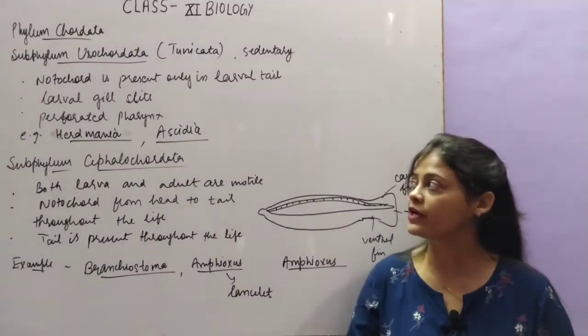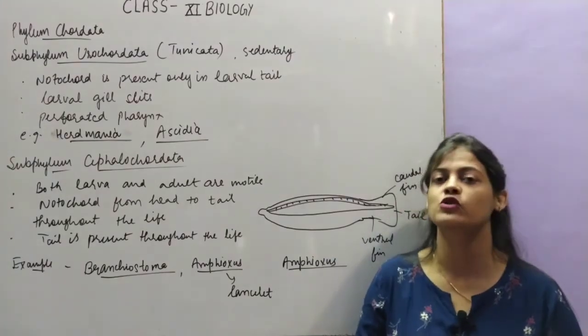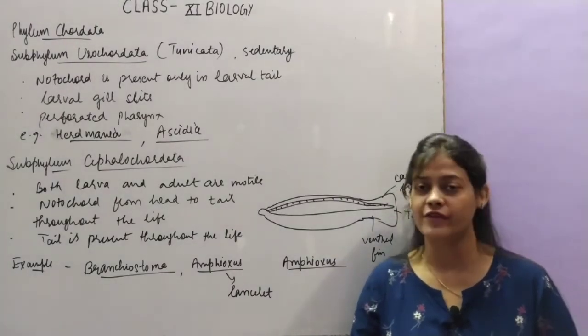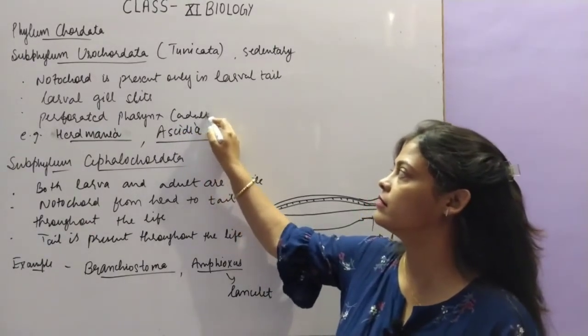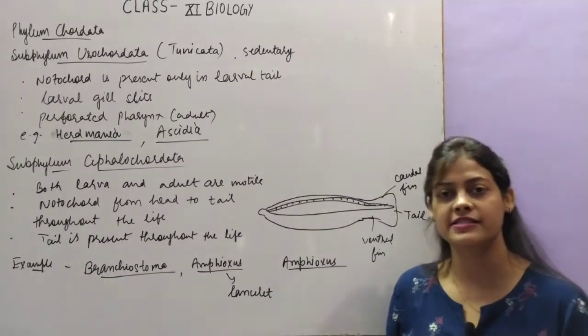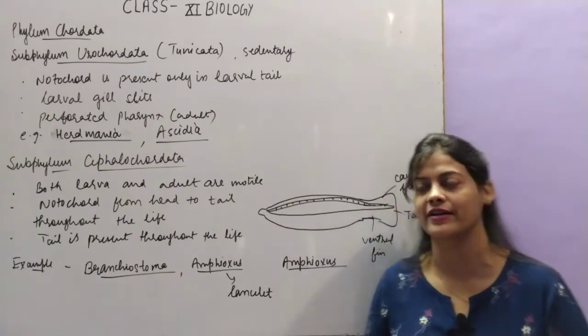Next is the perforated pharynx. In the larva stage the gill slits are present, which will develop into the perforated pharynx in the adult, so it is found in the adult stage. Examples are Herdmania and Ascidia. These are the two examples of subphylum Urochordata.